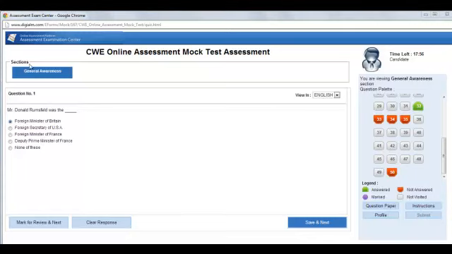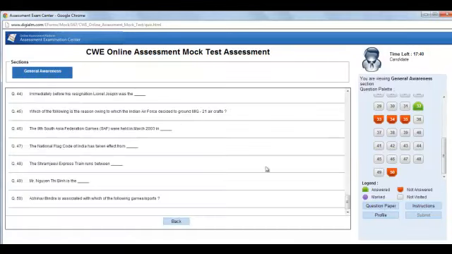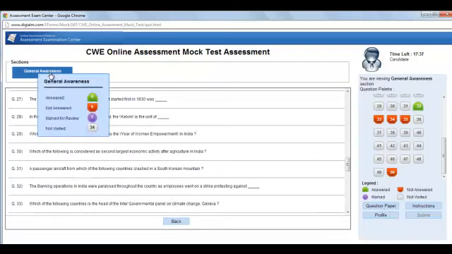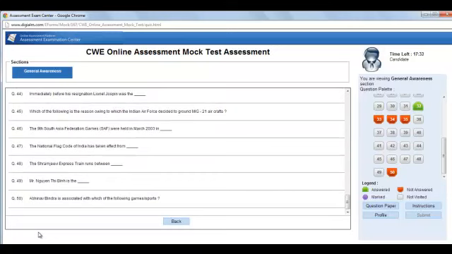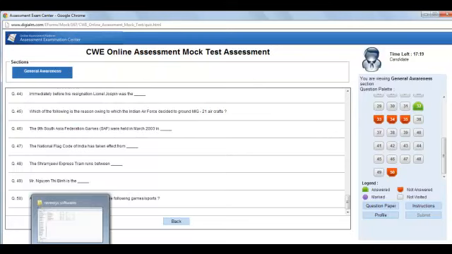Now remember that I told you that all the sections will be coming over here, so there will be a composite timing of 120 minutes. That means you will be able to move from one section to another, from the second section to the third, then to the fourth, and then back to the first section. So it is very critical that you use this technique to browse through the whole paper. Maybe we are not sure that you will be able to scroll through all the questions in one go. Maybe you have to click on the other section, and only then see the questions of that particular section. Or maybe when you click on the questions, you get all the sections' questions in one single window.